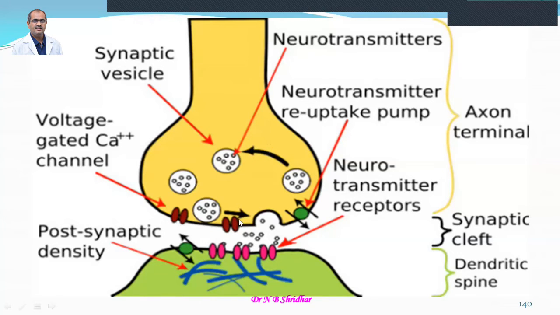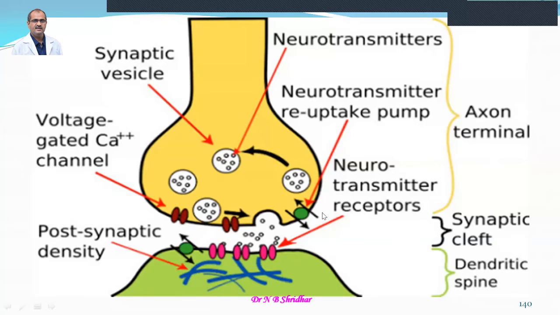And usually what happens whenever an action potential arises, all these docking complexes like RAB3 proteins, synaptotagmin and many other docking complexes like syntaxins are going to act and there will be fusion of the vesicles with the axonal terminal here. Then there is exocytosis of the neurotransmitter and the neurotransmitter acts on the post-junctional membrane.